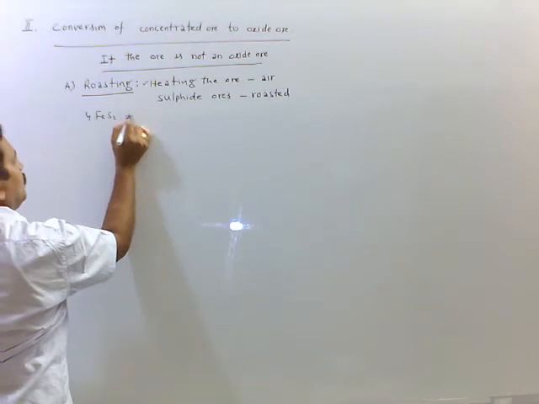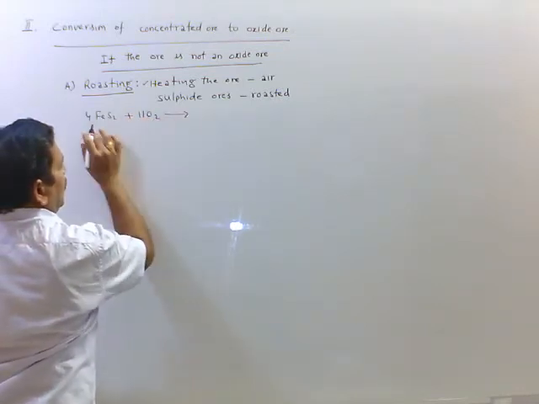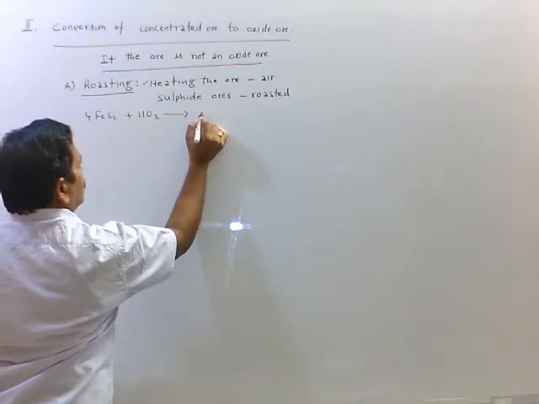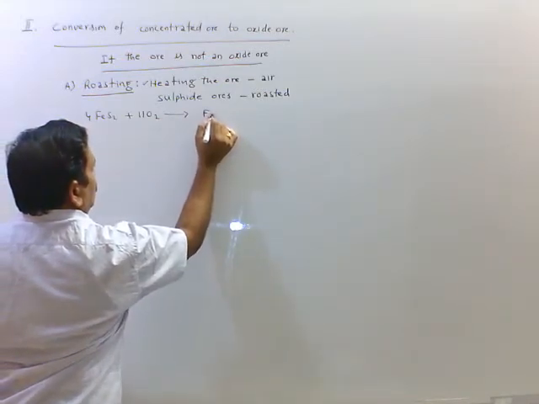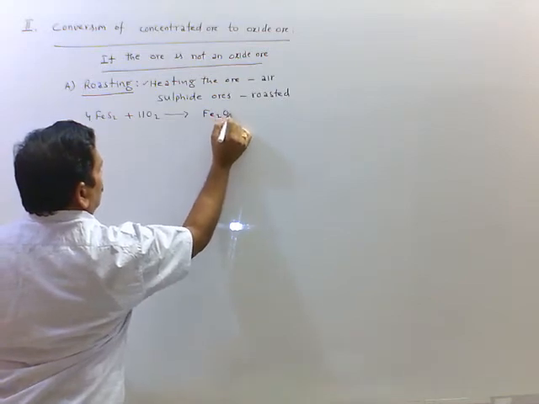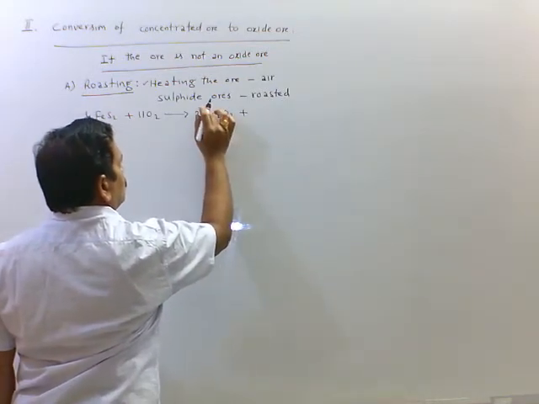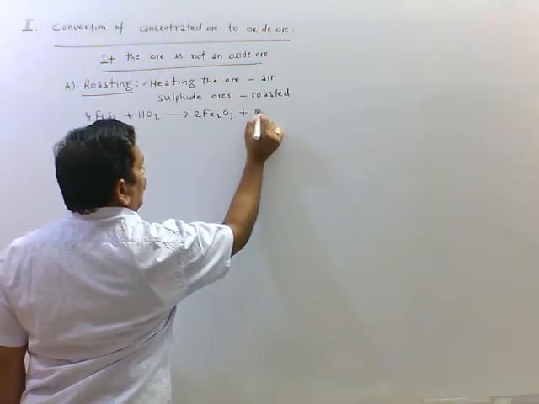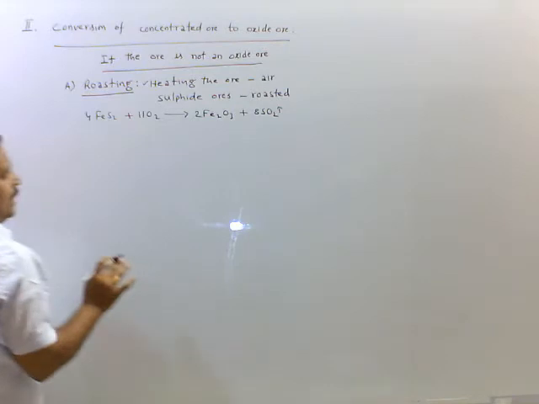4FeS2 plus 11O2. It is iron pyrites. We get 2Fe2O3 and 8SO2, which escapes in the form of gas.